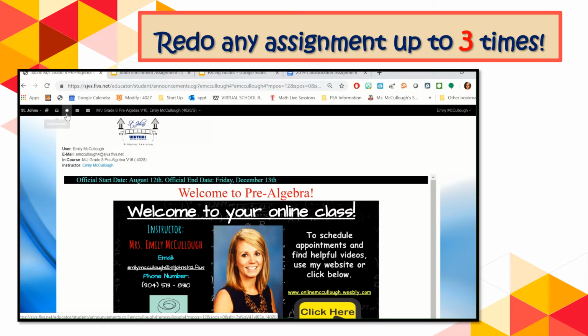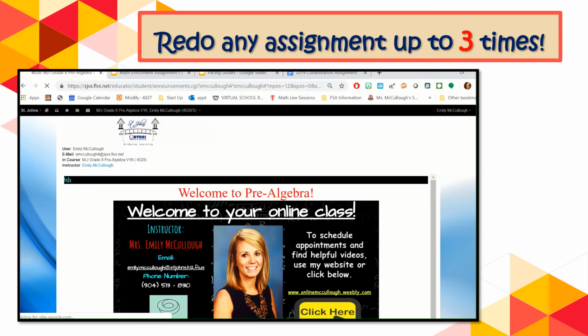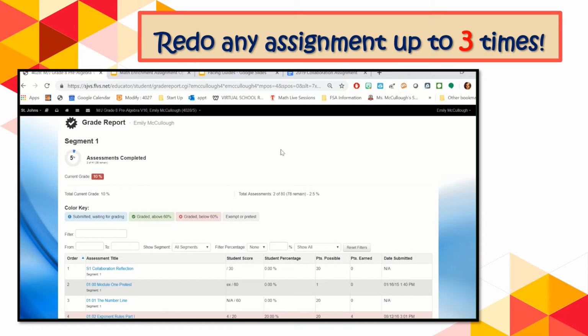So if you scroll all the way over to the right and look for main menu, it's right after that little house button, and you click on it, you can scroll down and find the button that says gradebook. And when you do that, this is where you can find all of your grades for your course. So here's my example here.